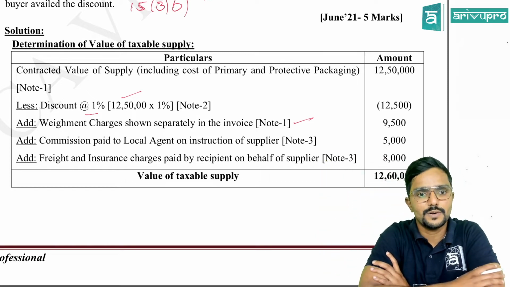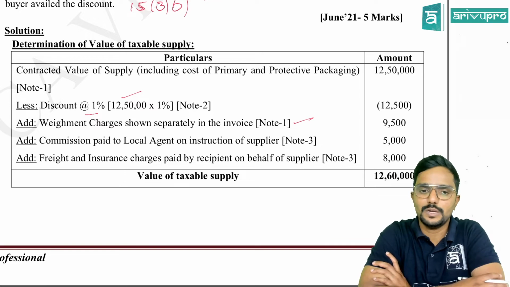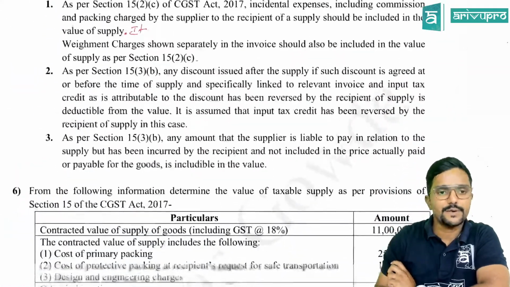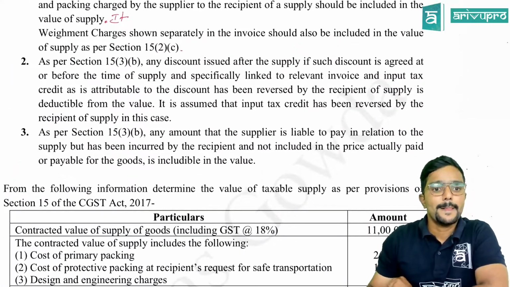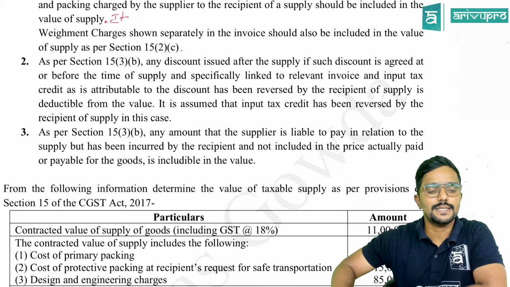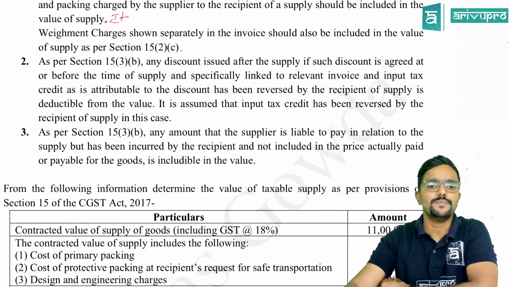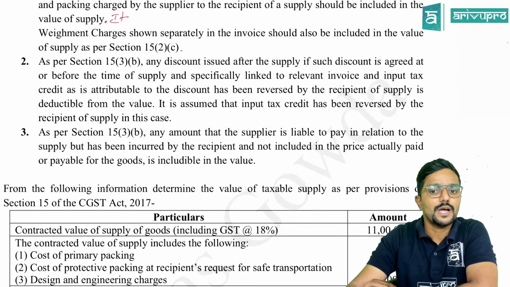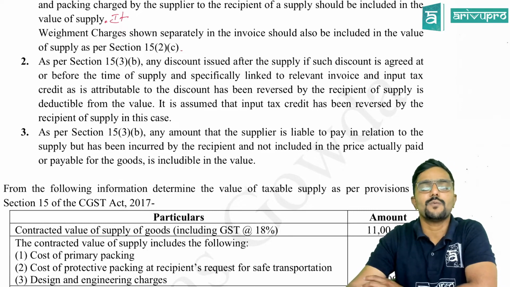No problem. Okay. So 12 lakh 50 into 1% discount, because as the payment is made within 1 month, the recipient will be getting the discount. So I have given a note for this. You can see. As per section 15(3)(b), any discount issued after the supply, if such discount is agreed at or before the time of supply and specifically linked to the relevant invoice, and input tax credit as attributable to the discount has been reversed by the recipient of the supply, is deductible from the value.